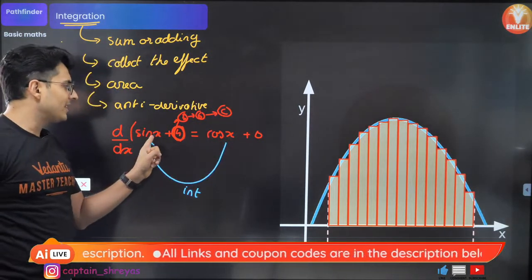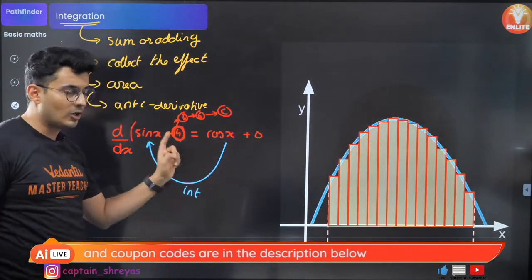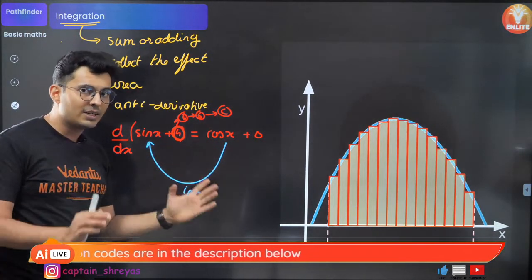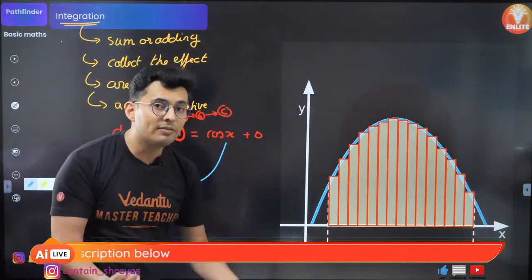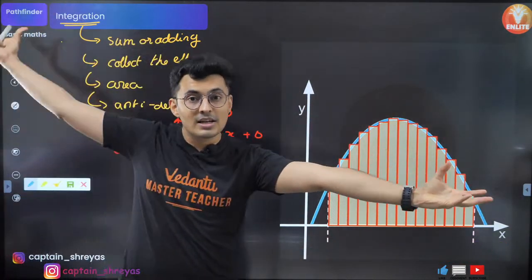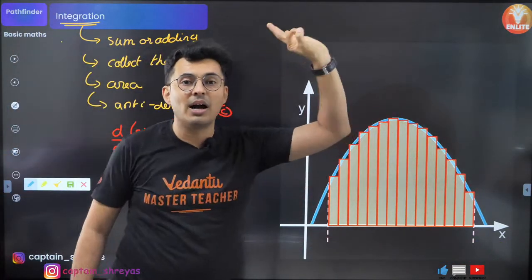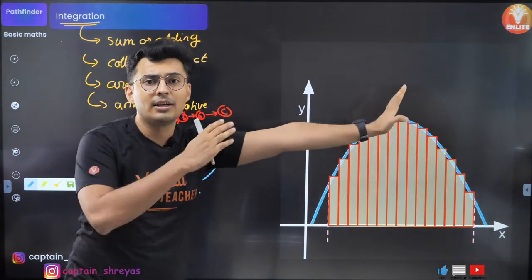Now, please understand, sine x plus 4's derivative is also cos, sine x plus 6's derivative is also cos, sine x plus any constant's derivative is also cos. So when I integrate, I need to give it the benefit of the doubt and say, yes, maybe there was a constant in the original function. That's why I'll put some unknown constant c, whose value I can find based on the other information.